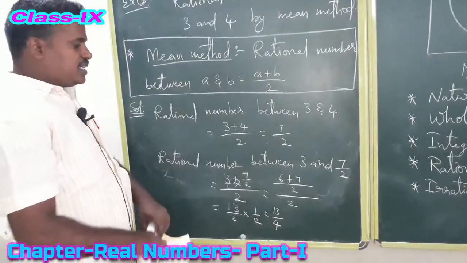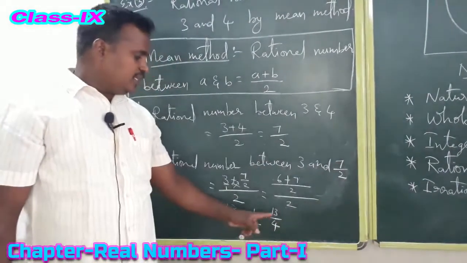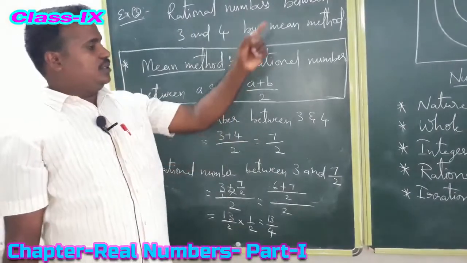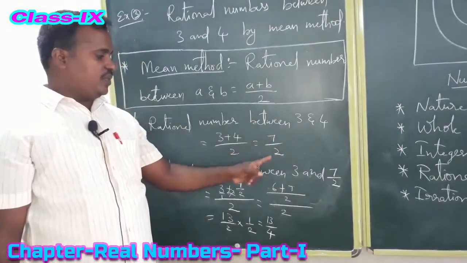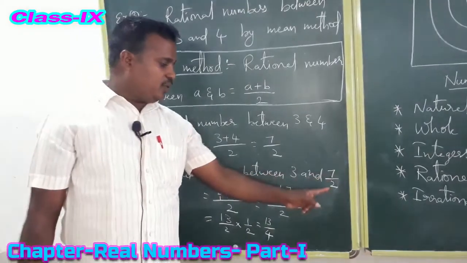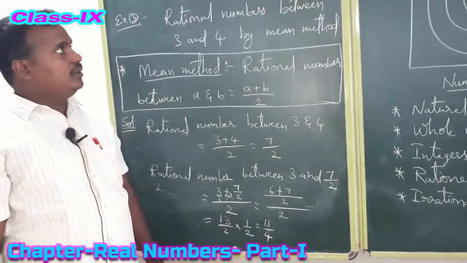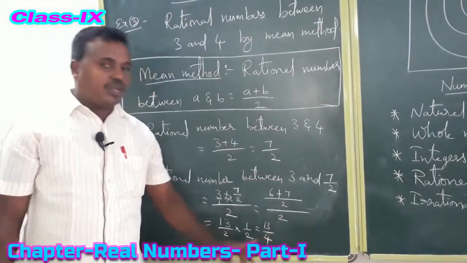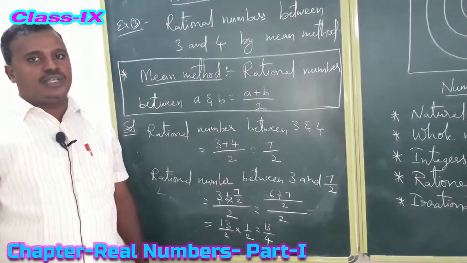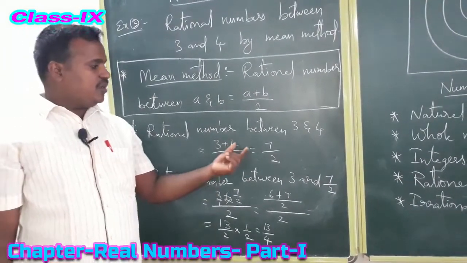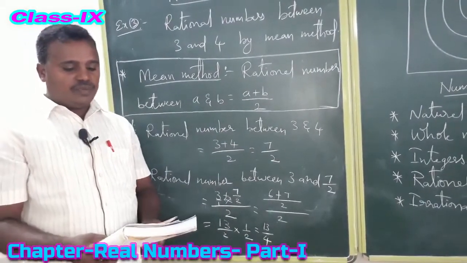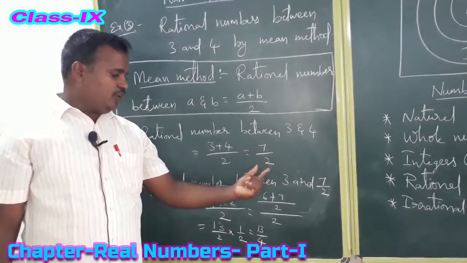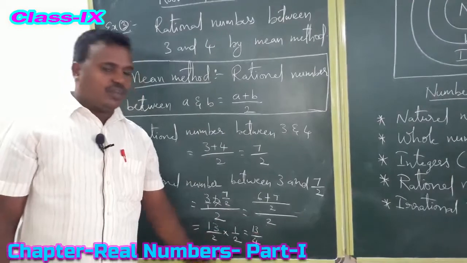So what is the rational number between 3 and 7 by 2? 13 by 4. So like that, how many we require, we need to do this process. First, the rational number between 3 and 4 is 7 by 2. Now between 3 and 7 by 2 is 13 by 4. Are you clear? So one more means the rational number between 3 and 13 by 4. Like that, we need to do the process continuously. So what are the answers? Find any two rational numbers between 3 and 4 is the question. So the rational numbers between 3 and 4 are 7 by 2 and 13 by 4.